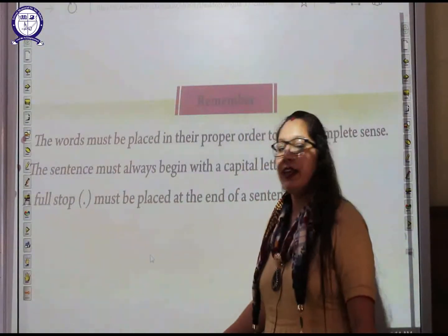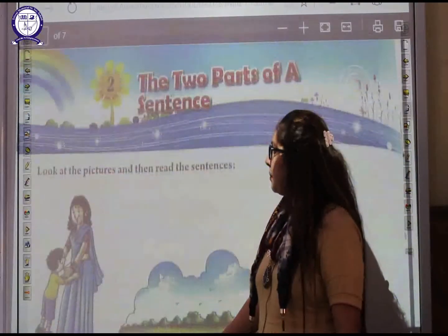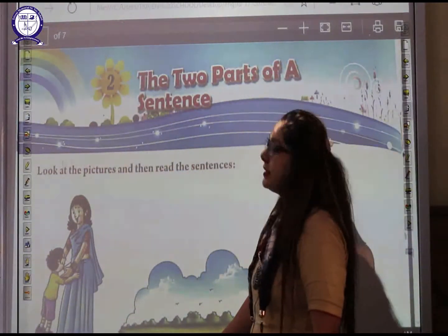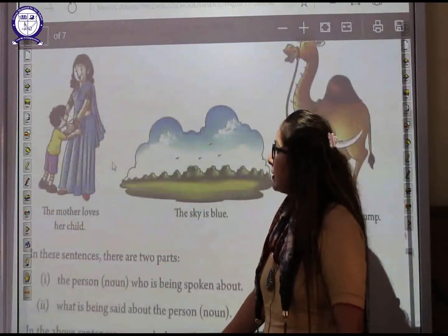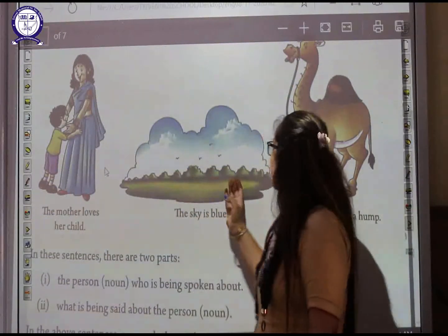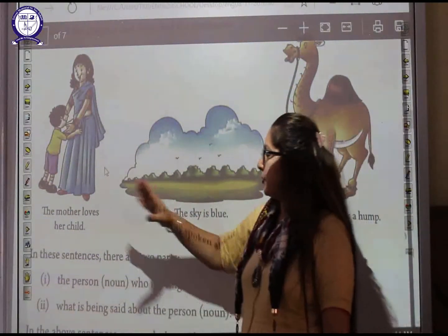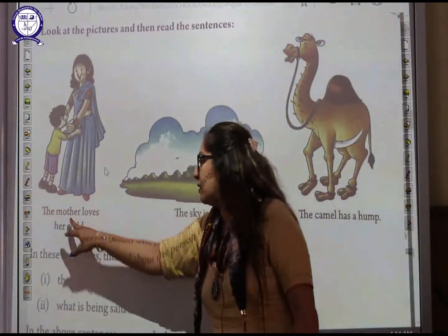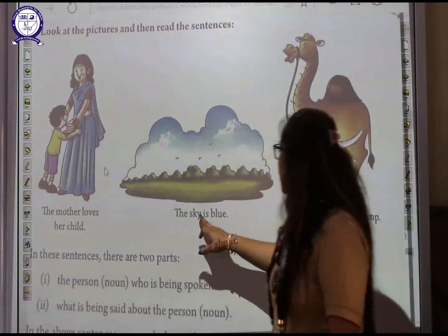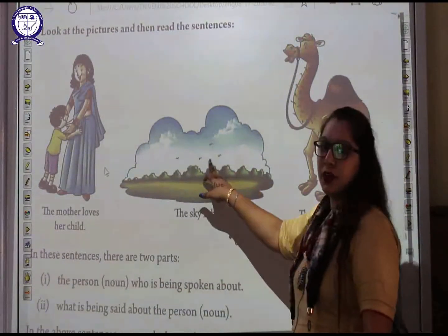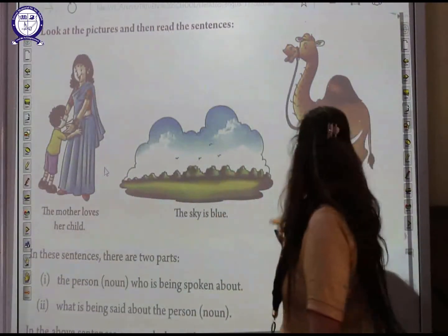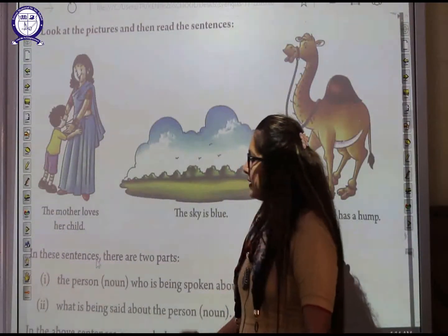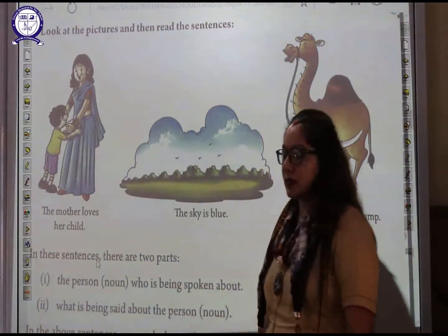So now we'll go to the next part, that is the 2 parts of a sentence. Here you have seen the pictures, students. You have seen 3 pictures here. The first one is: the mother loves her child. The sky is blue. The camel has a hump. So in these sentences, there are 2 parts.